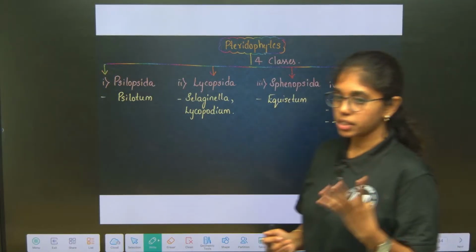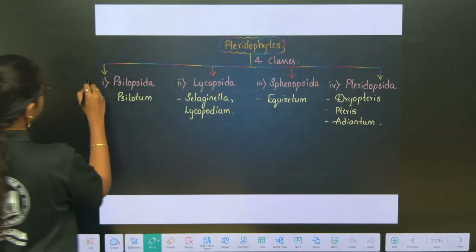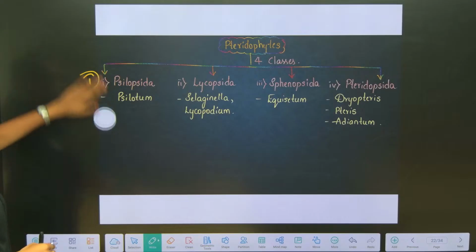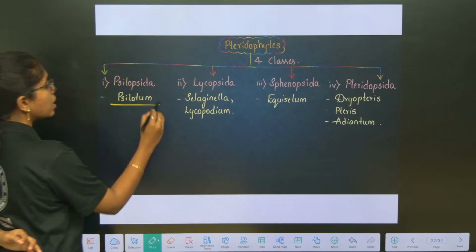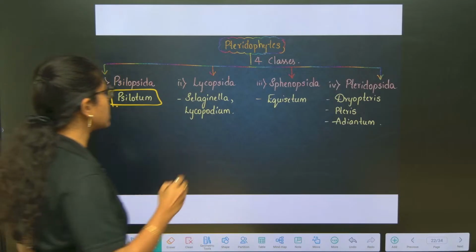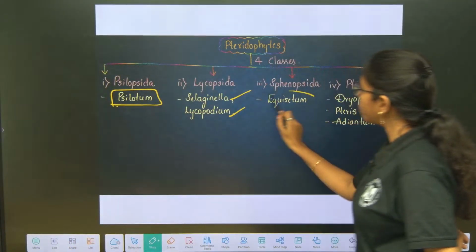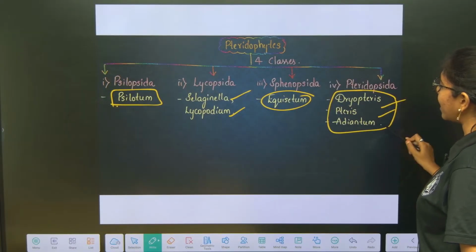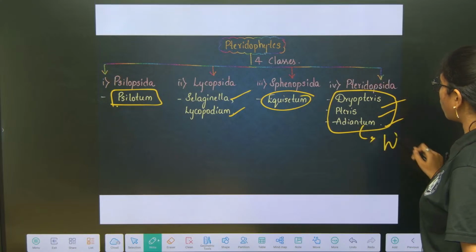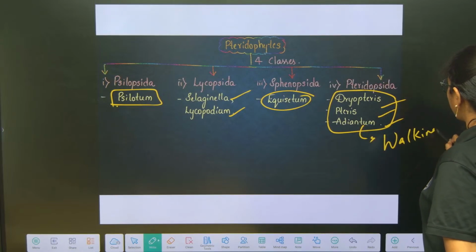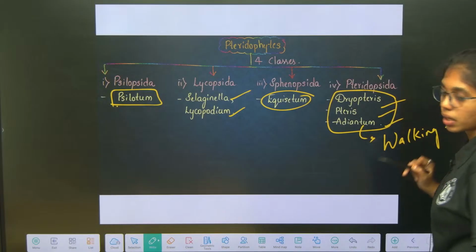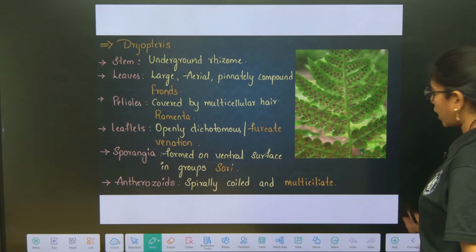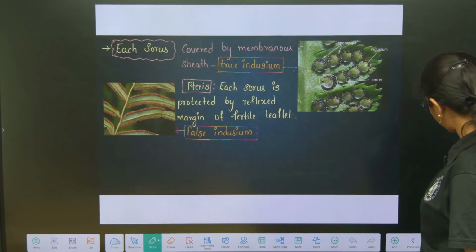Pteridophytes have 4 classes in it. First is Psilopsida, second is Lycopsida, third is Sphenopsida, and fourth is Pteropsida. Psilopsida, the best example is what? Psilotum. Lycopsida, Selaginella and Lycopodium. Sphenopsida, example is Equisetum. Pteropsida, Dryopteris, Pteris and Adiantum. Adiantum is called walking fern. Walking fern. Clear, right? Yeah, these are the classes and examples under pteridophytes. Dryopteris is not required for NEET. Yeah, this is not required.